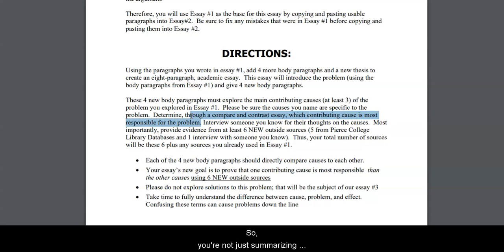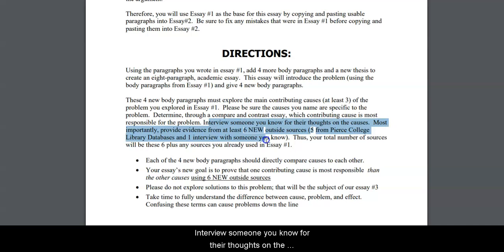So you're not just summarizing 3 different causes, you're actually comparing and contrasting 3 different causes and determining through your research, through your analysis, through the quotes you use, and the analysis you make, which one could be said to be most responsible.